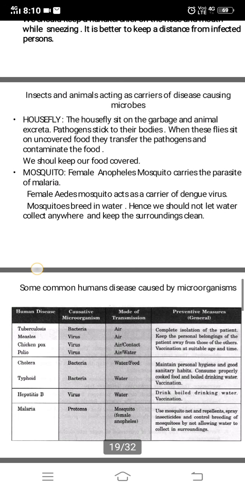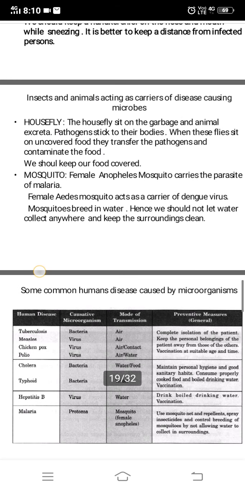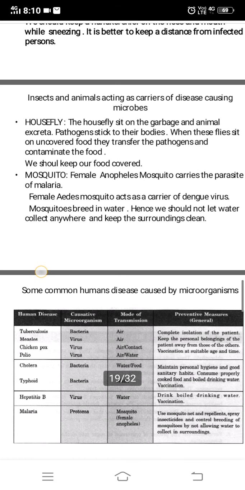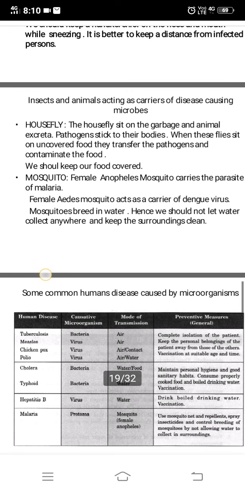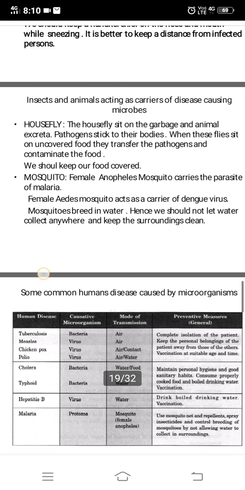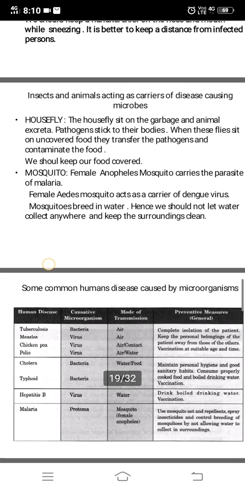So this mosquito is carrying plasmodium. In the beginning of the lesson I showed plasmodium. This plasmodium is what is being transferred. If this female Anopheles mosquito bites a person who has malaria, the plasmodium is taken by the mosquito from the infected person, and if that mosquito bites another healthy person, the plasmodium is transferred and the healthy person also gets malaria. So mosquito and housefly, they both are villains.